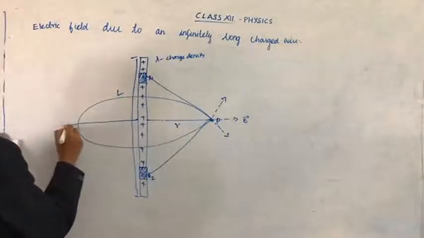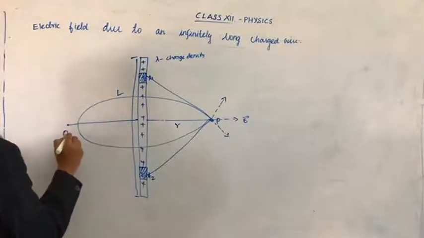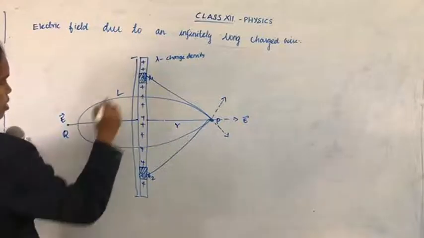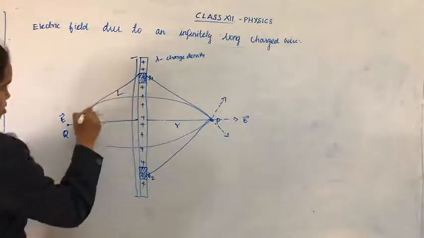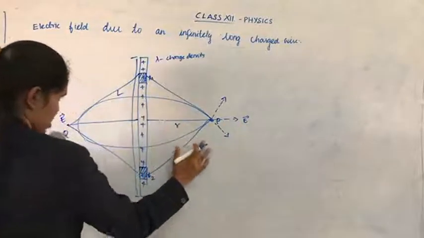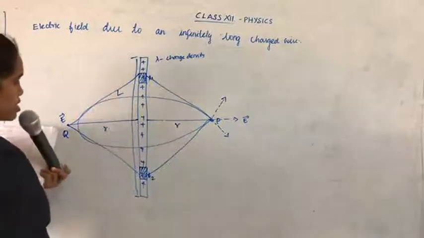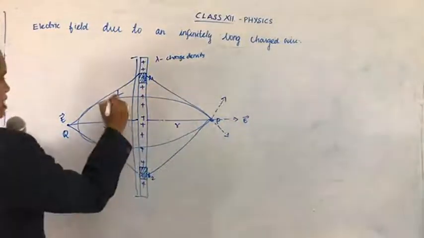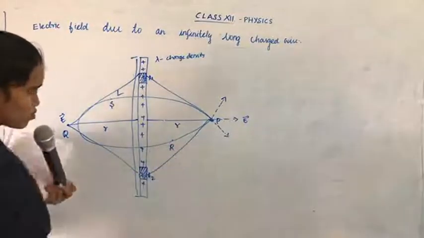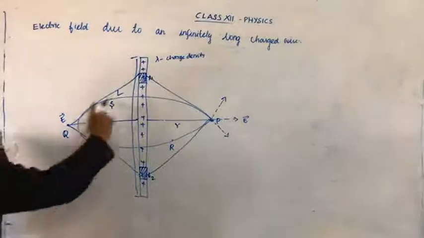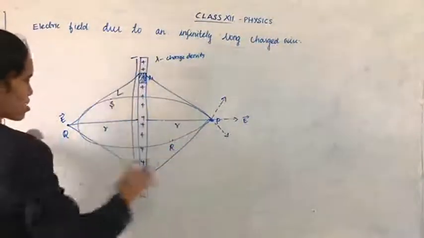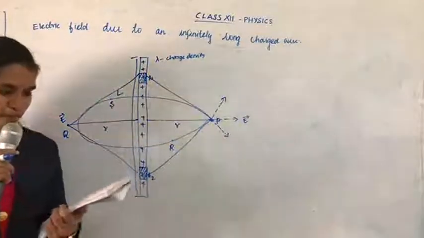Here there is a point P, here is a point Q, and here the electric field is E vector. Joining from this, the same one. Here also the electric field is the same, and the distances are also the same. If you take a point S here, or a point R here, the electric field will also be the same. So in this circular path around the charged wire, the electric field will be the same everywhere.